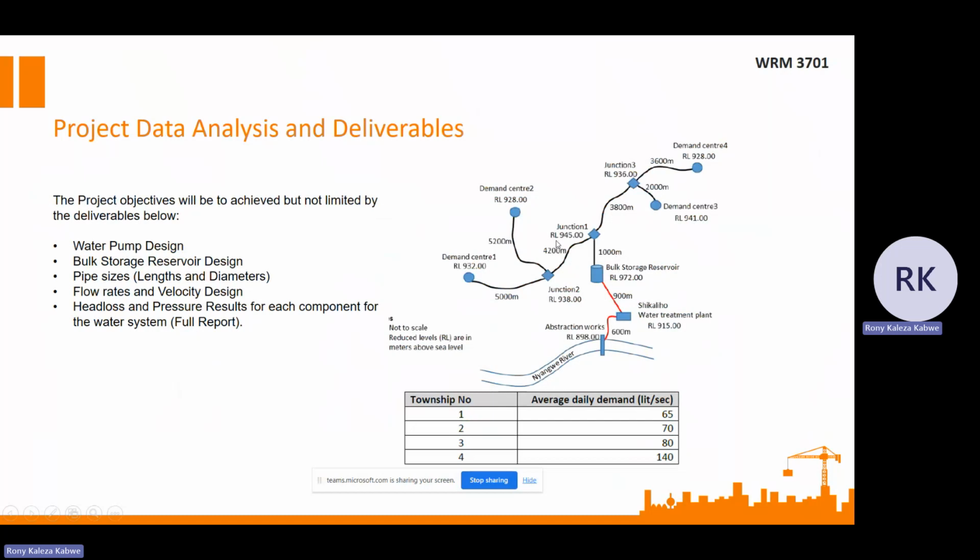And then we have been given as well the average daily demand in liters per second, where Township 1 has 65 liters per second as the average daily demand. Township 2, average daily demand of 70. Township 3, average daily demand of 80. And Township 4, average daily demand of 140.